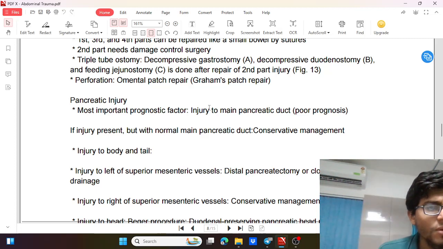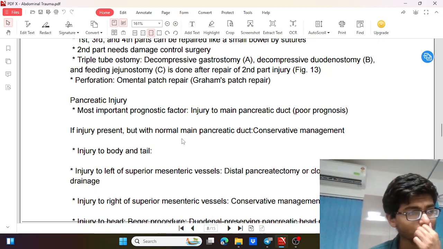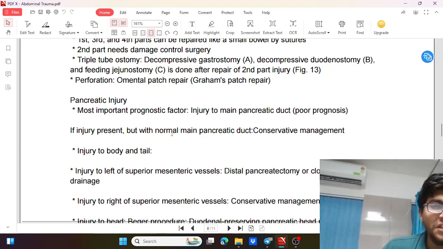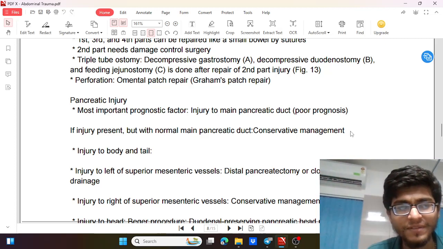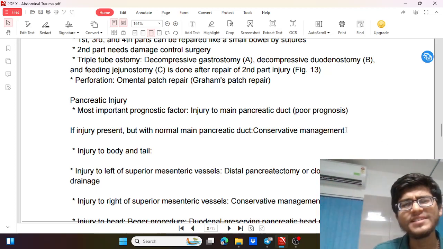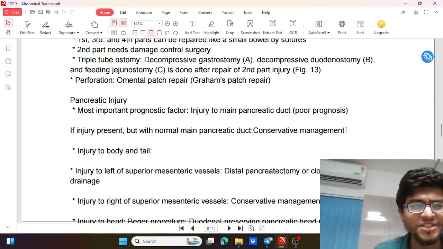Again, investigation will go for a CECT, and depending on the report, if the injury is present but the main pancreatic duct is not affected, it is normal, then the patient can be managed conservatively by monitoring, IV fluids, antibiotics, and serial examination of blood reports, HB, hematocrit, and vitals.